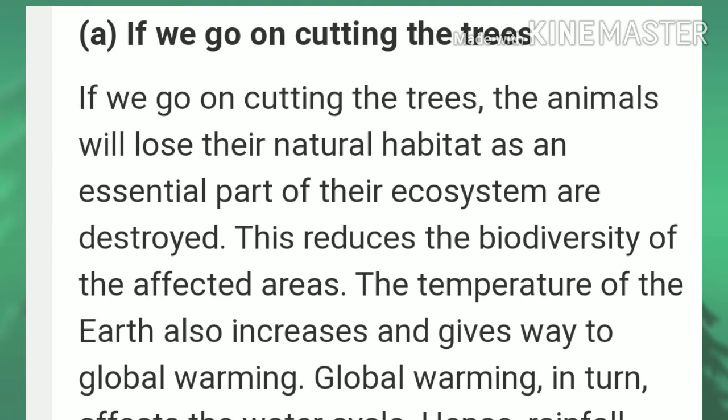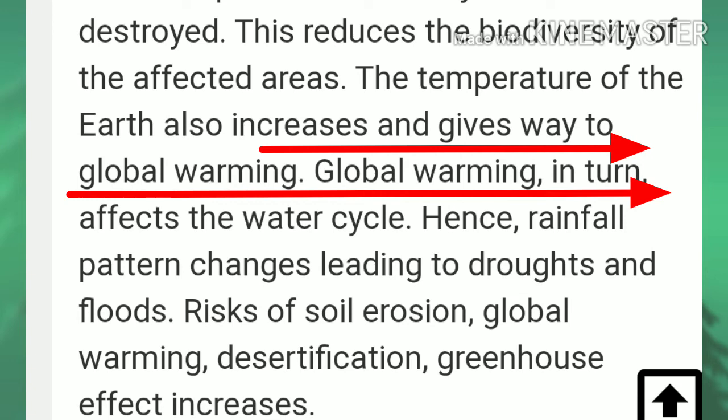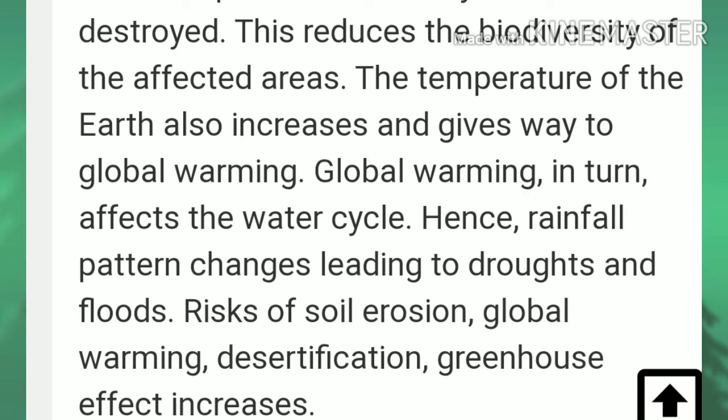The temperature of the earth also increases and gives way to global warming. Global warming in turn affects the water cycle. Hence, rainfall pattern changes, leading to droughts and floods. The risk of soil erosion, global warming, desertification and greenhouse effects increases. So children, I hope you all have understood why we should stop cutting trees.